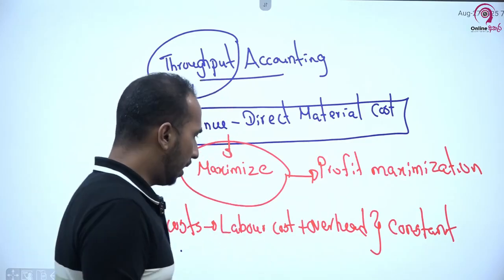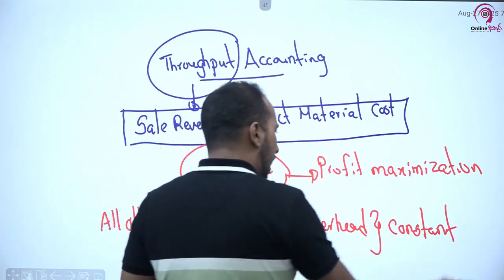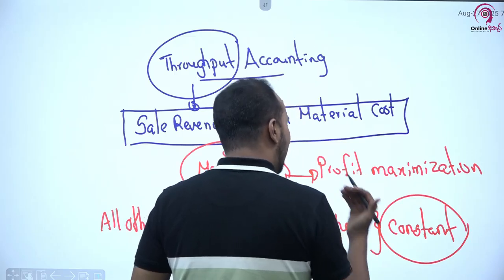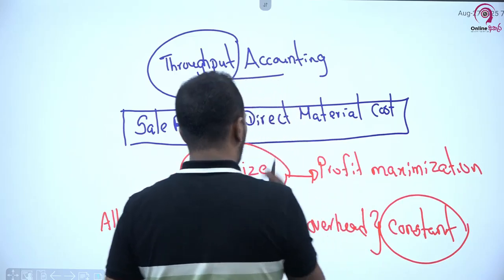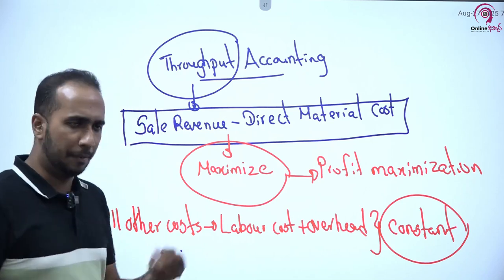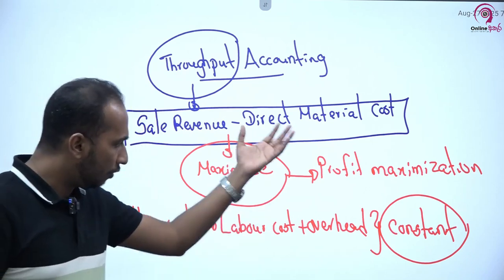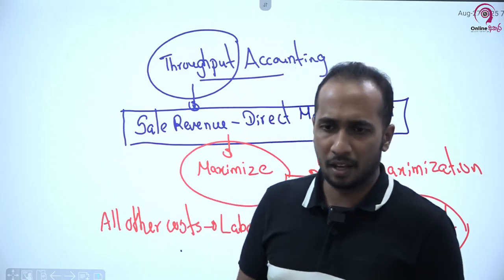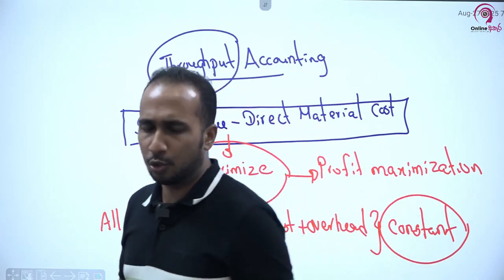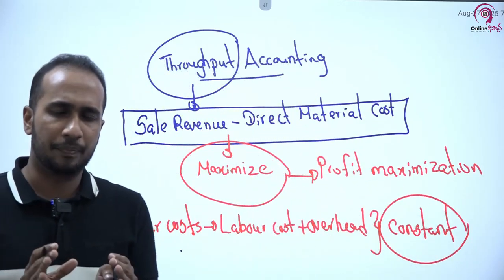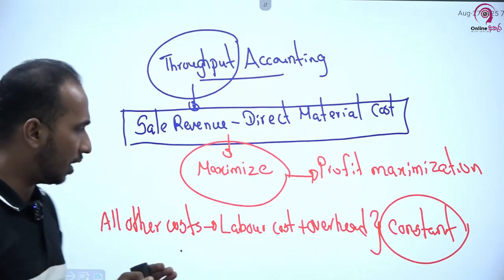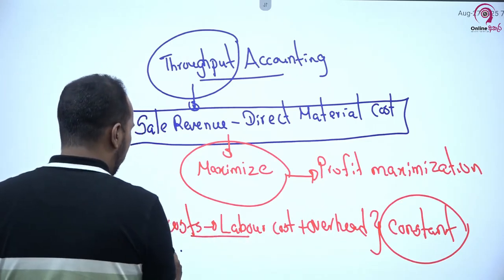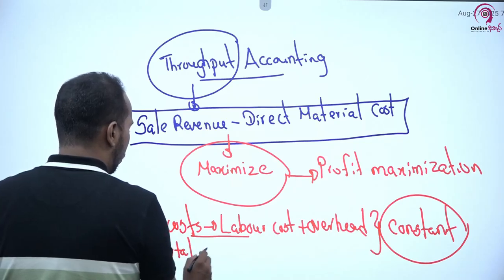Therefore please keep in mind that in the short term all other costs are constant. As a result, the way to maximize profit is to maximize the throughput. If there are opportunities to reduce these other costs, maybe direct labor cost or factory overhead cost, yes, we should do that. But in the short term we assume that all these costs are constant, and together we call them total factory cost. Total factory cost.